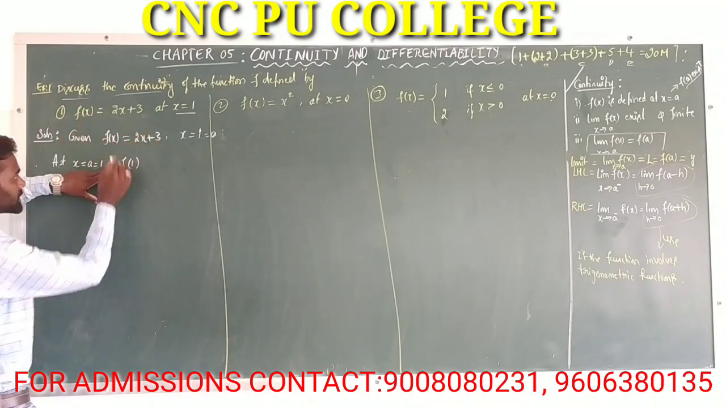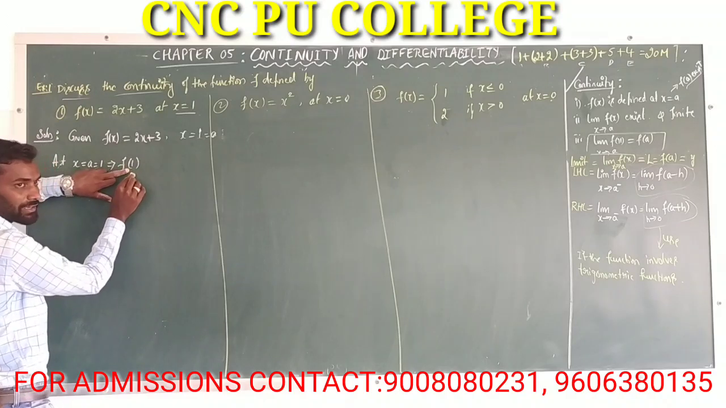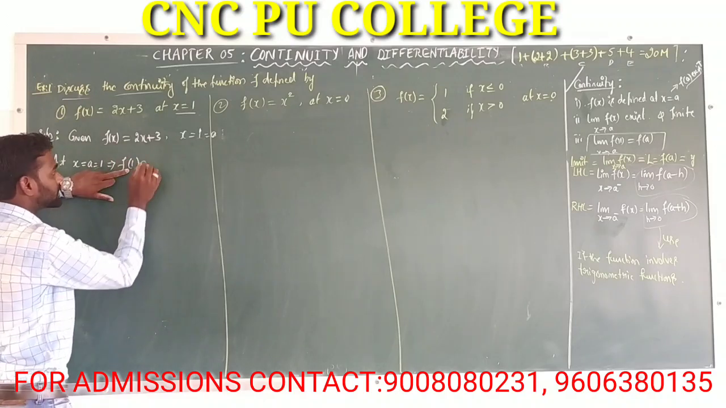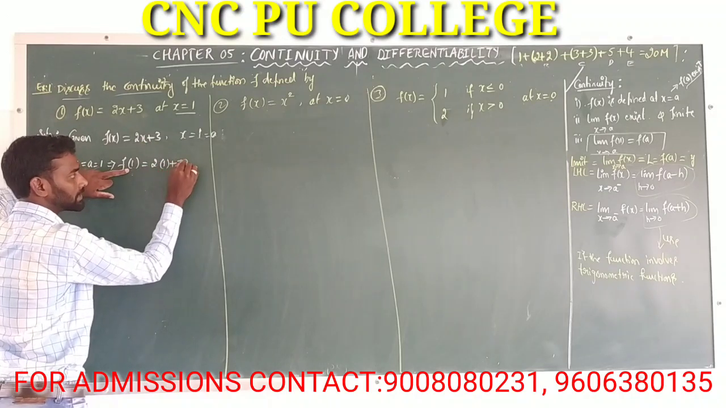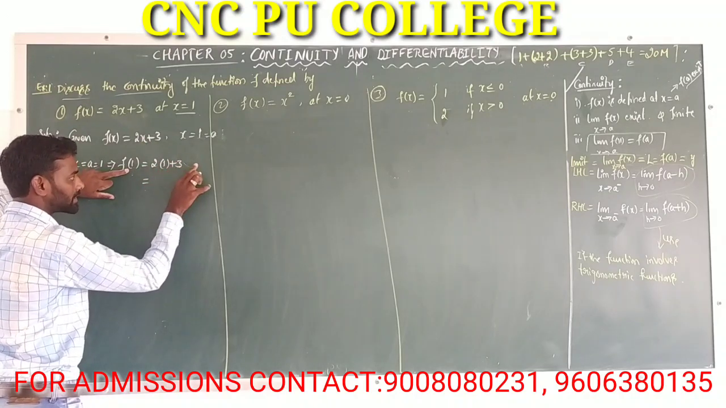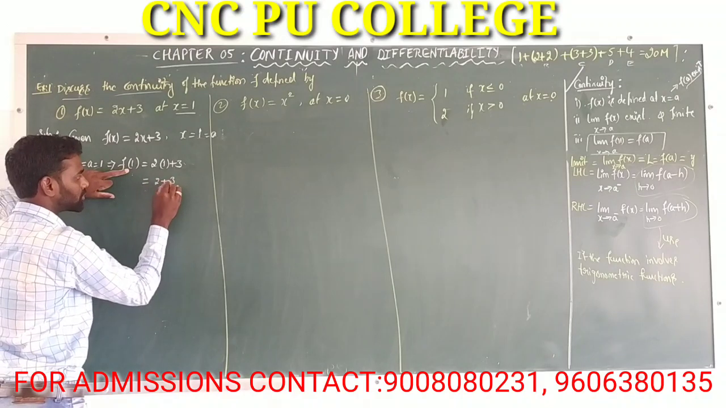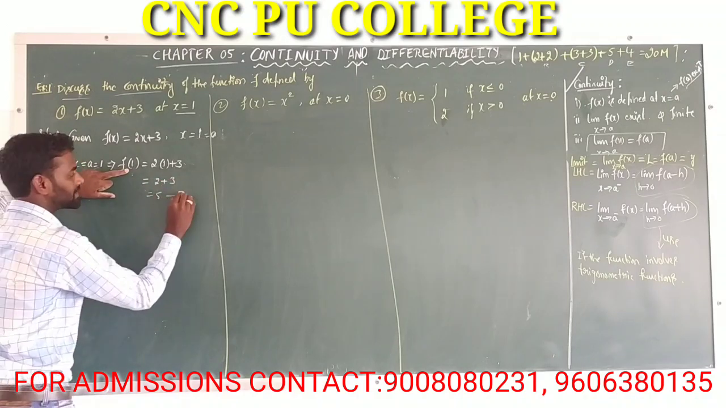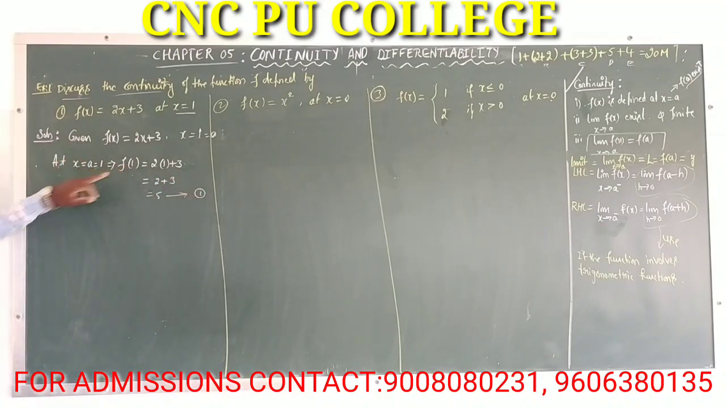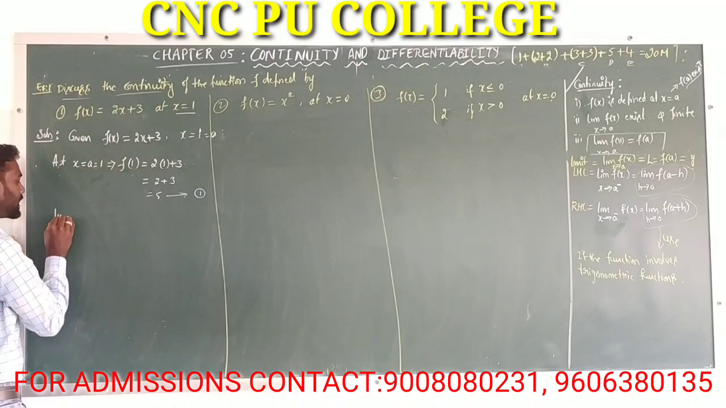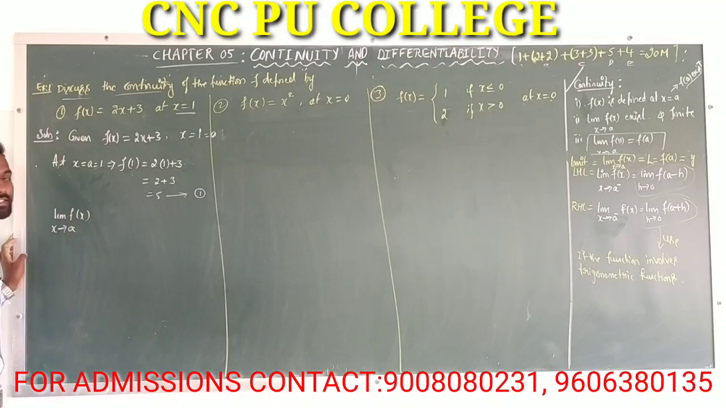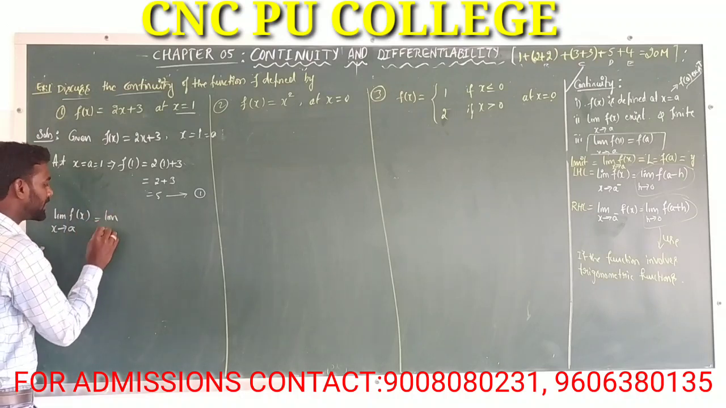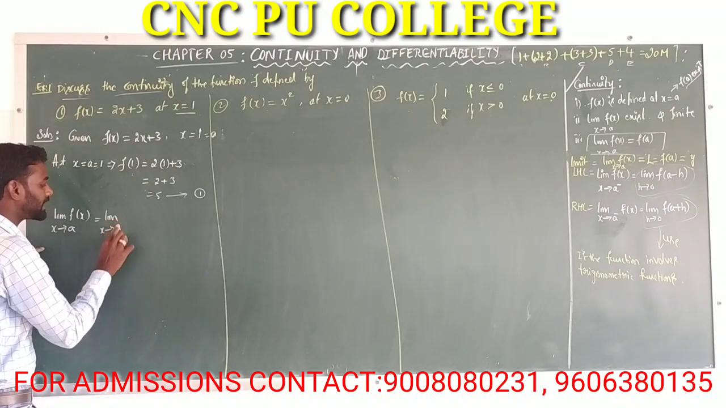F of a exists means we replace x by 1 in f of x: 2 into 1 plus 3, that is 2 plus 3, equal to 5. This is the first condition. Next, the second condition: the limit of f of x as x tends to a exists and is finite. This is equal to the limit as x tends to, here the value of a is equal to what?